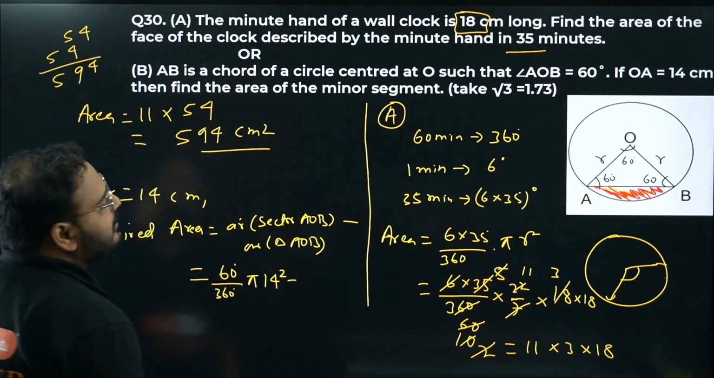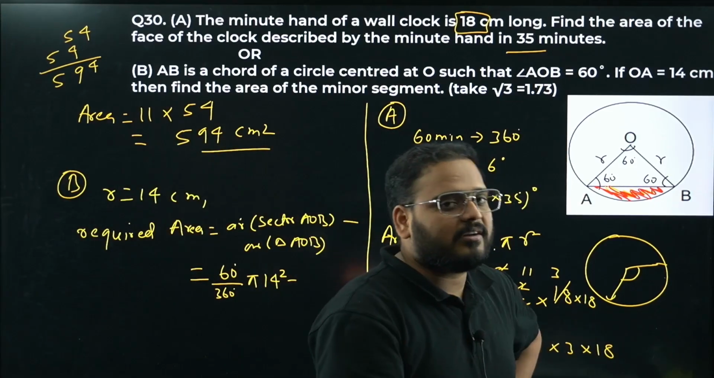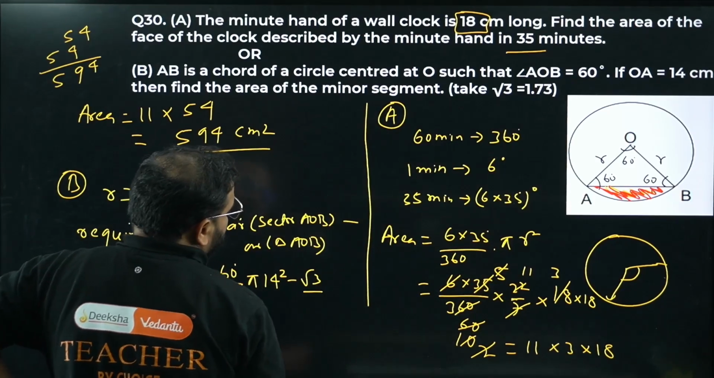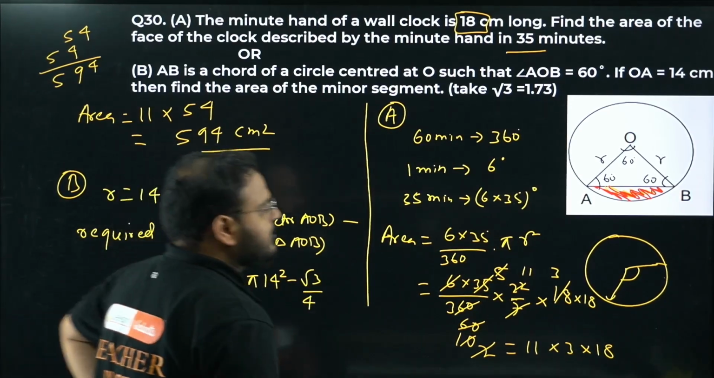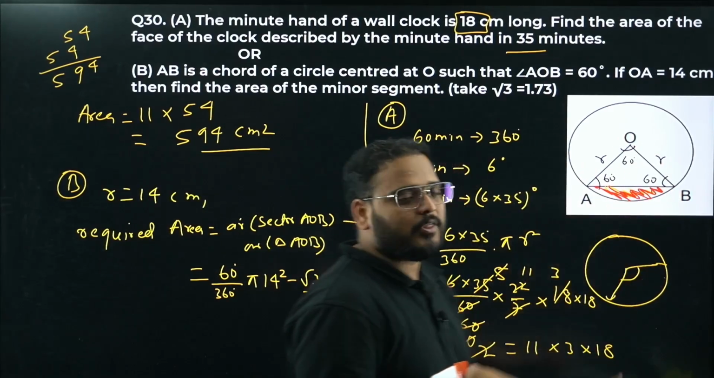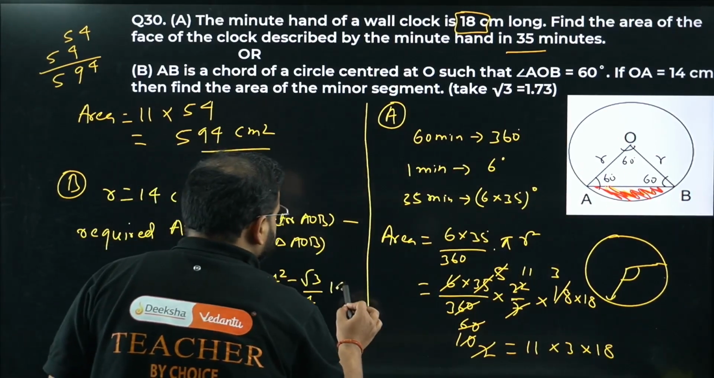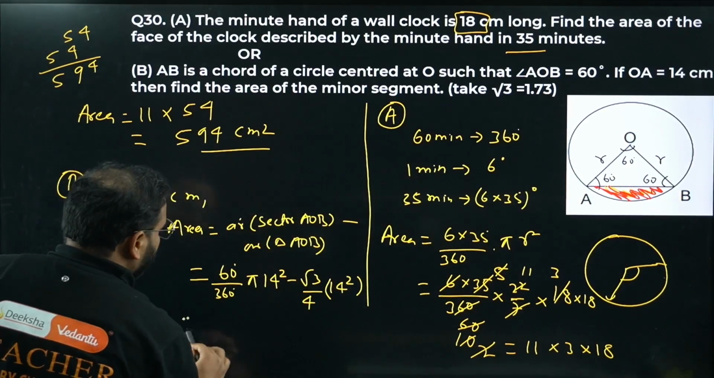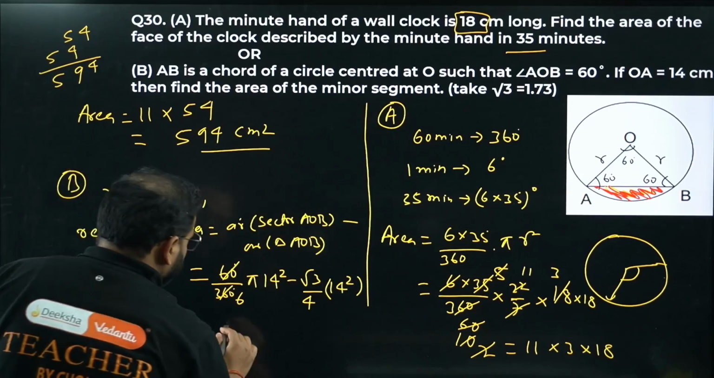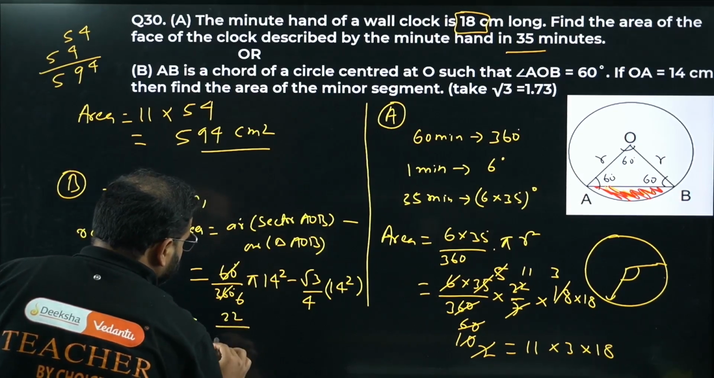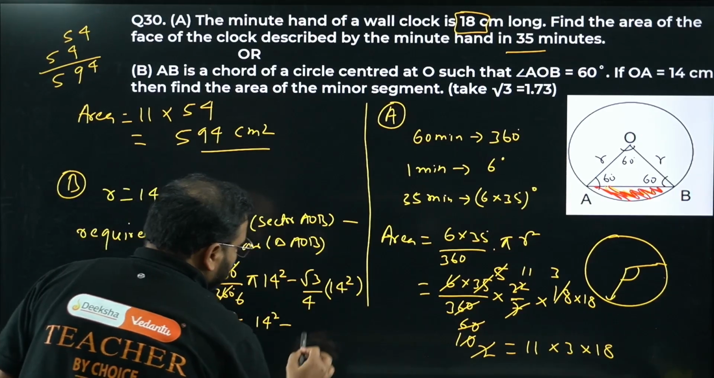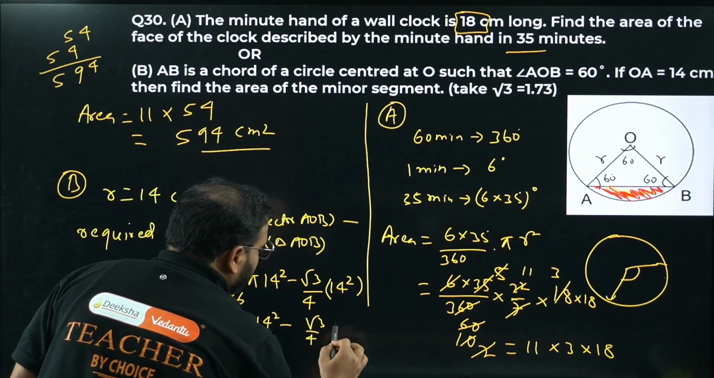Minus area of triangle, sir. What type of triangle is this? Equilateral triangle, right? So root 3 by 4 a square. That is the formula of the equilateral triangle. What is a, sir? The side, 14 only. How, sir? All sides are equal, right? So r, so 14 only. So 14 square. Have a look. I can go ahead and cancel this out. So it'll be 6. So I get here 22 by 7 into 1 by 6 into 14 square minus root 3 by 4 into 14 square.